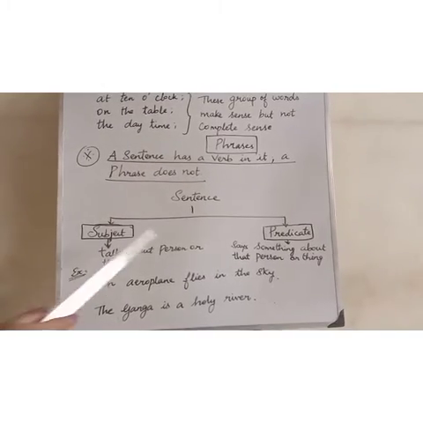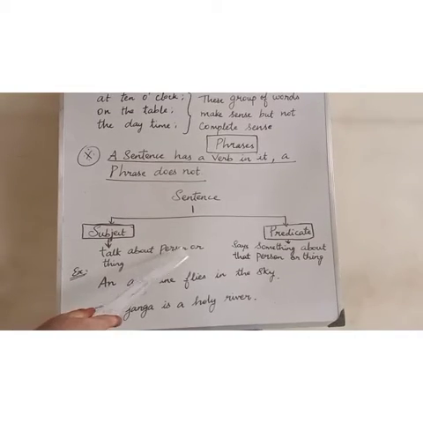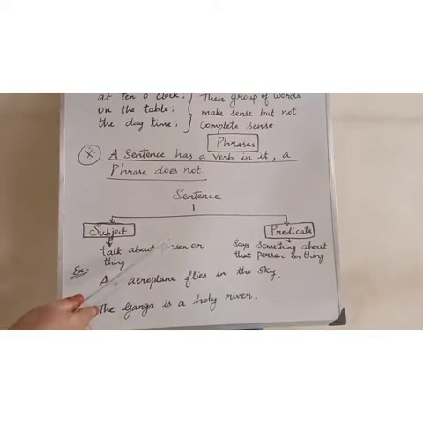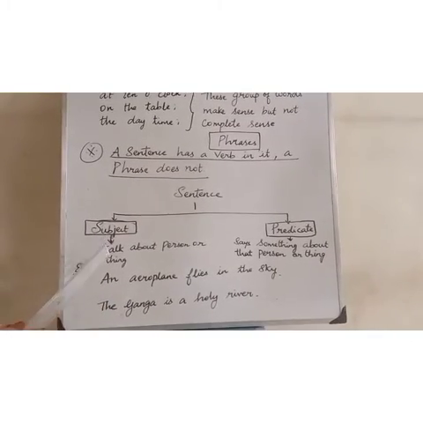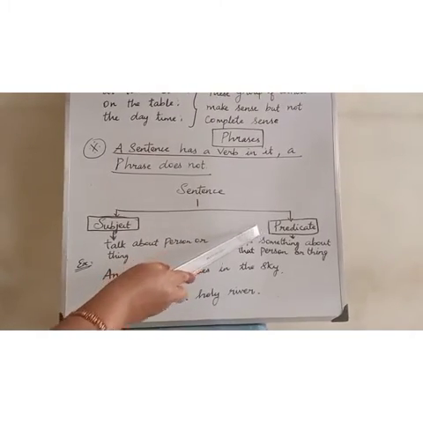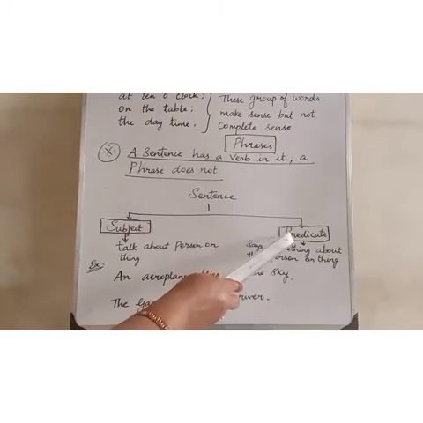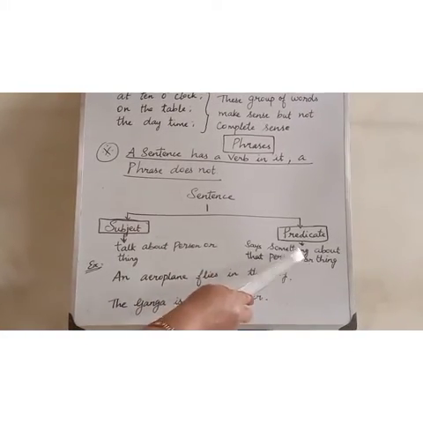Subject talks about a person or thing. So it says something about a noun. You all know all the naming words are called nouns. So the subject talks about a person or thing, whereas the predicate says something about that person or thing.